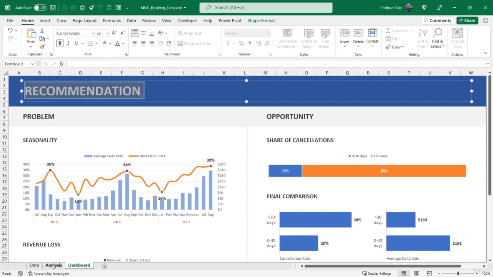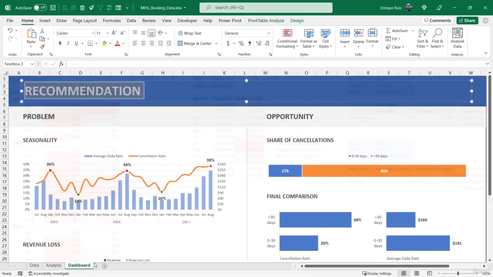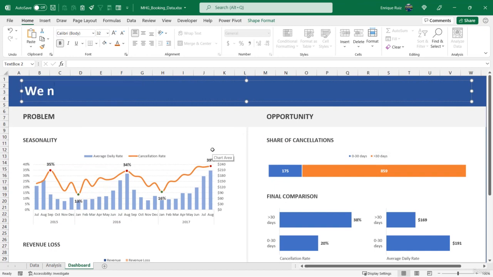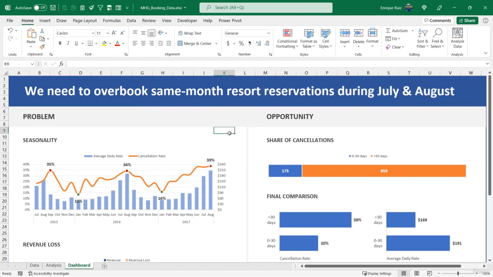Well, if we go back to the Analysis tab and look at Billy's notes, we need to overbook same month reservations to compensate for the cancellations. So the overall recommendation is that we need to overbook same month reservations during July and August. And this is going to be for the resort hotel only, so let's add that as well. Same month resort reservations during July and August.